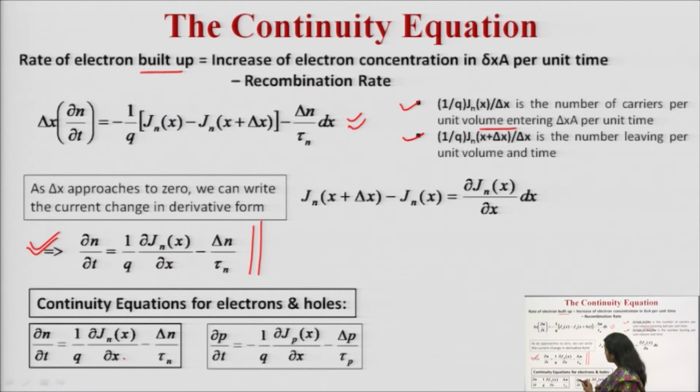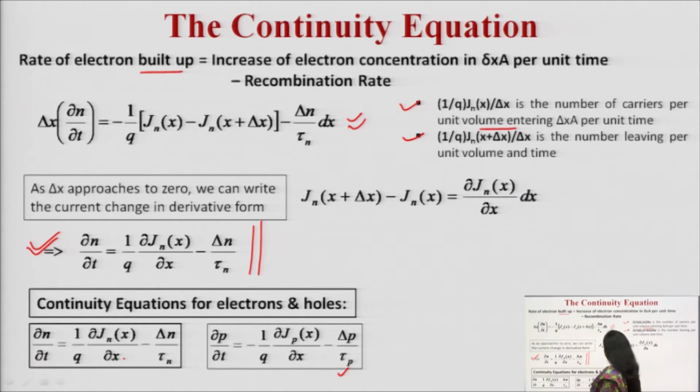For holes, del p upon del t is equal to minus 1 upon q, see, here the sign changes, del Jp x upon del x minus delta p upon tau p. Tau p is the mean lifetime of the holes, tau n is the mean lifetime for the electrons, and delta p is the increase in concentration of the holes.